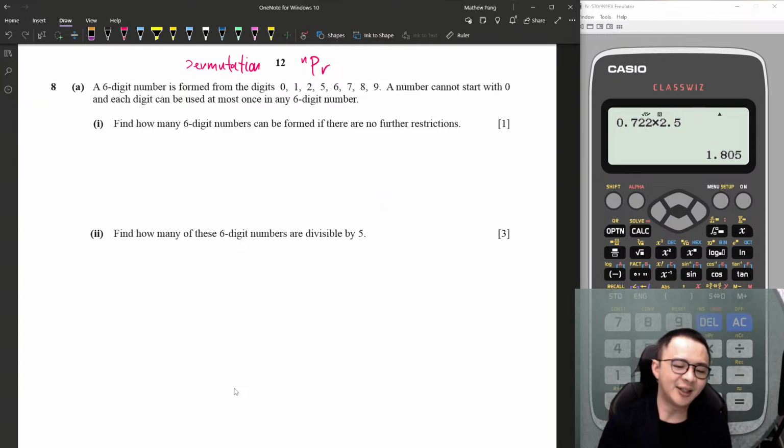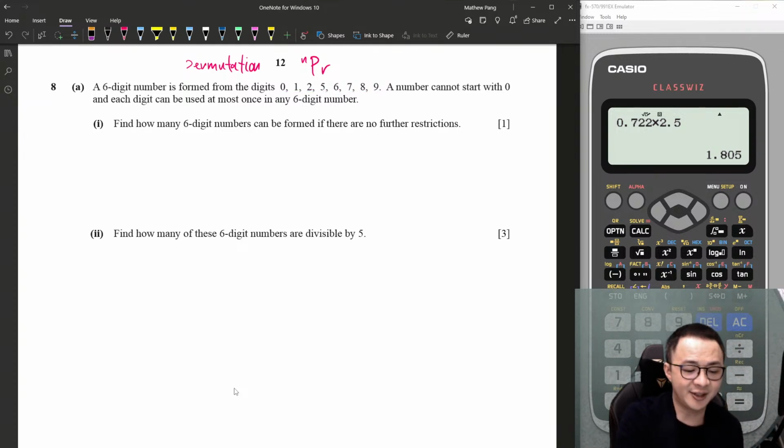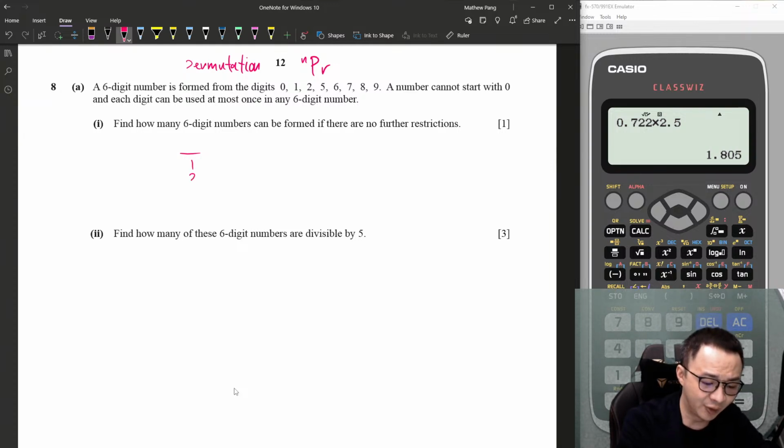A number cannot start with 0, and each digit can be used at most once in any 6-digit number. So I have 8 digits here, 0, 1, 2, 5, 6, 7, 8, 9, and I can only choose from these. But the first digit cannot be 0, so I can use any number but 0, like 1, 2, 5, 6, 7, 8, and 9. So I have 7 choices for the first digit.